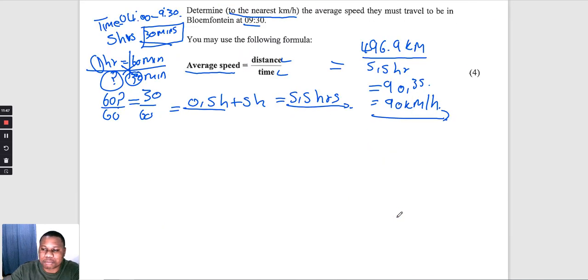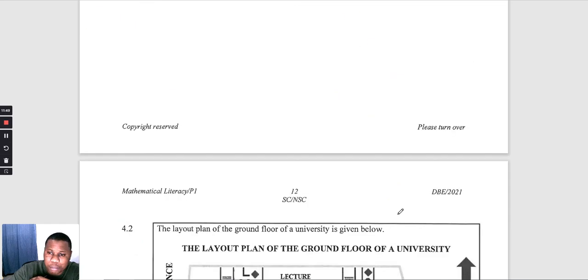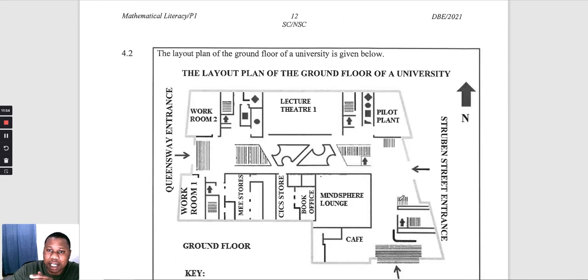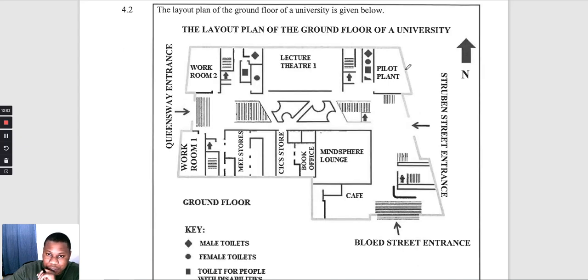Okay, let's move to 4.1. Right, on 4.1, we are given the layout plan of the ground floor of a university. Remember, they're going to the university. The layout of the ground floor of a university: we have workroom 2, we have lecture theater 1, pilot plant, workroom 1.